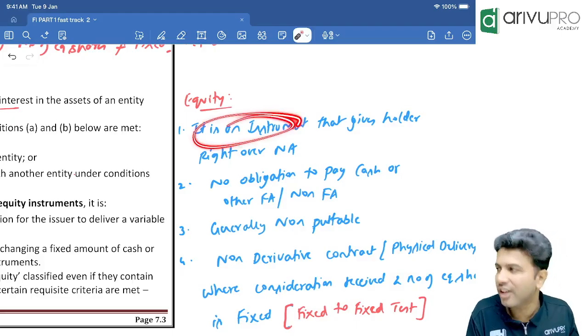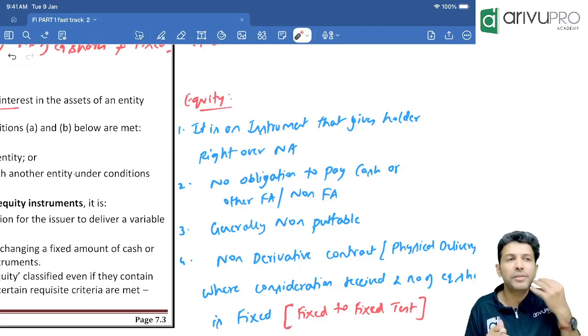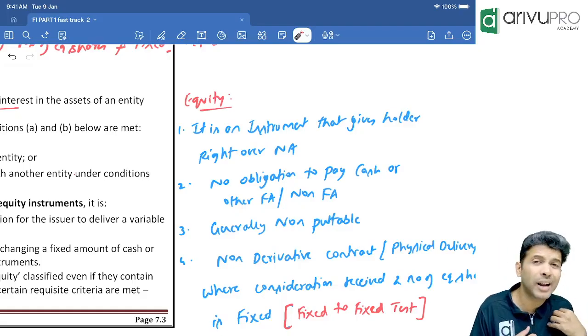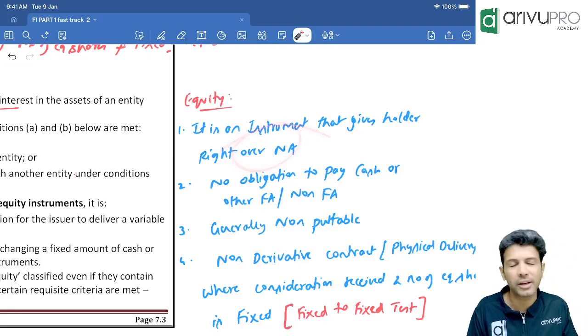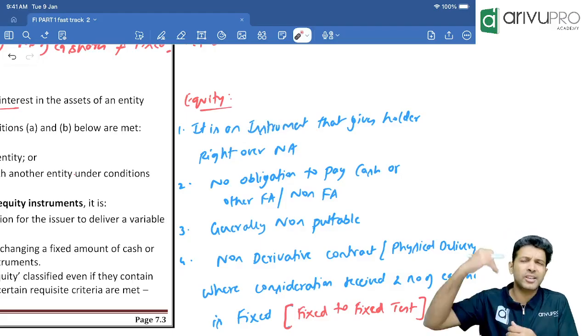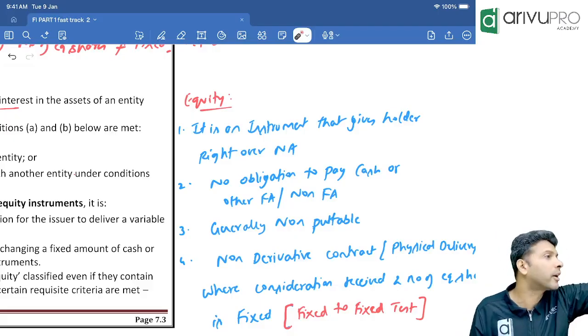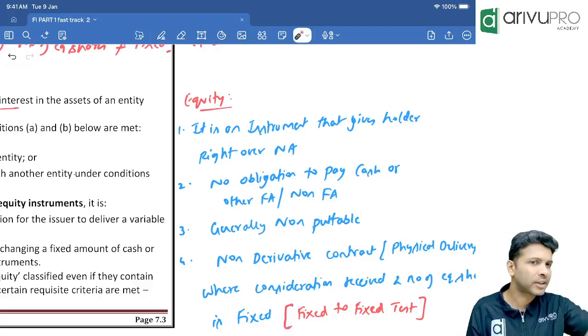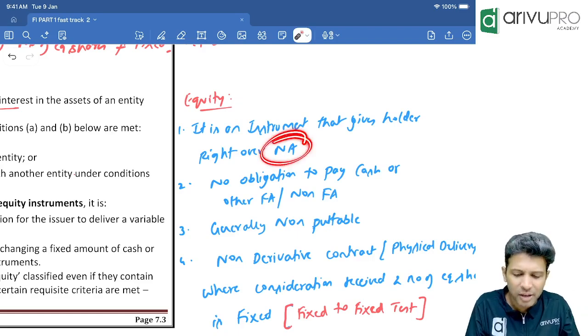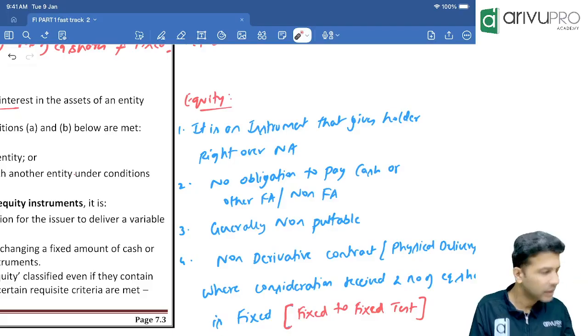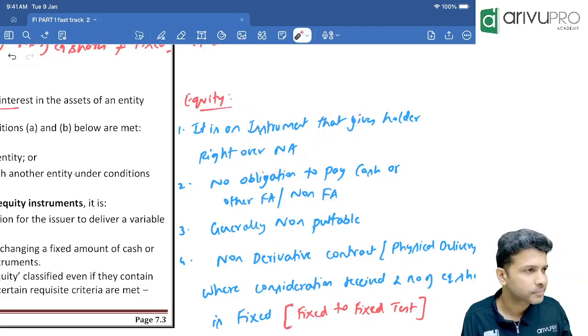Hence, we say equity is basically an instrument which gives the holder or an investor right over assets of the company or net assets of the company. Or you can also say equity is an instrument that gives the holder the right over assets of the company, but after deducting all the liability. After deducting all the liability, whatever asset remains, only that we call net assets. That's the meaning. Clear, sir?